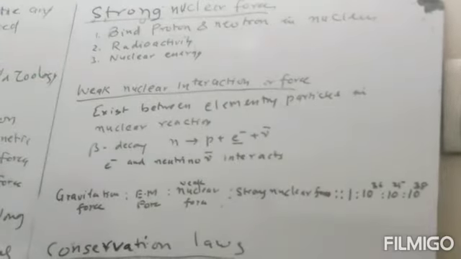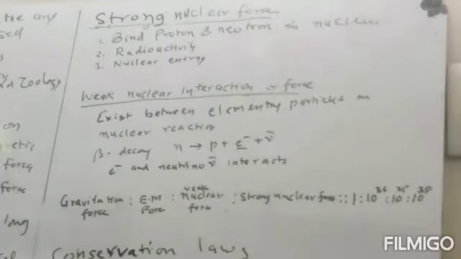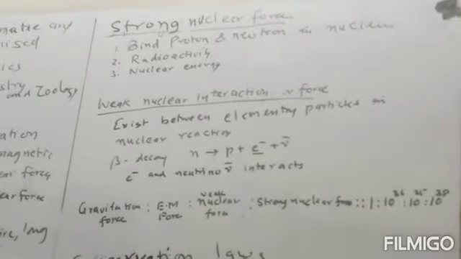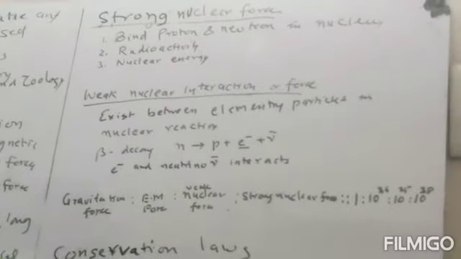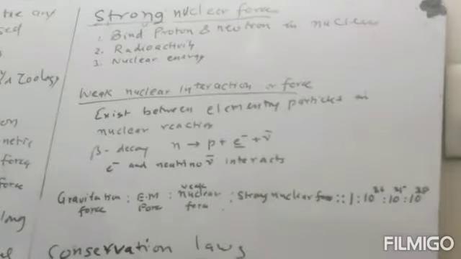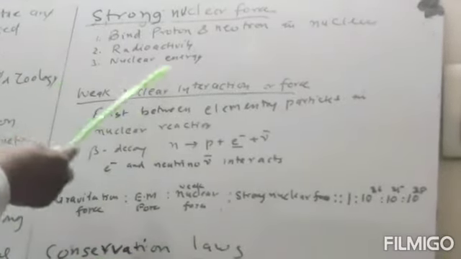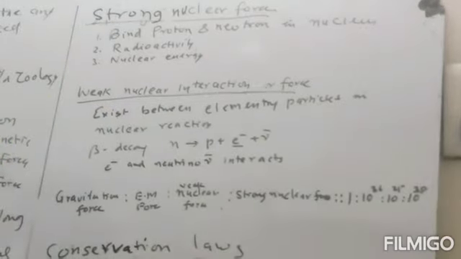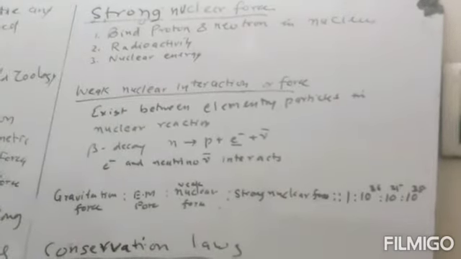We can also explain radioactivity. Radioactivity is a phenomenon in which alpha particles, beta particles or gamma rays come from the nucleus, and this is a random phenomenon. It is not influenced by temperature, pressure or anything else. And we can also explain nuclear energy with the help of the strong nuclear force.